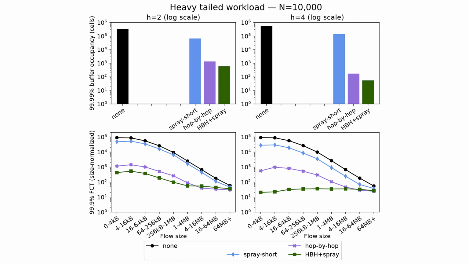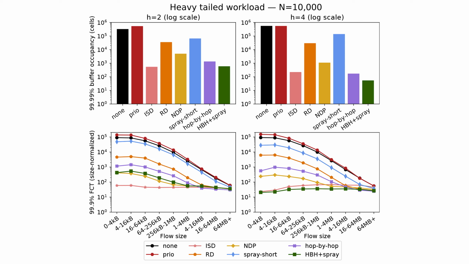Then we have a heavy-tailed workload, which creates egress congestion, and here the congestion is much, much worse. So I had to convert to log scales on the y-axis. You can see that hop by hop spray is doing a pretty good job on both the queuing and the flow completion times, especially in h equals 4. Once I add in the baselines, you can see we are still the best for h equals 4.